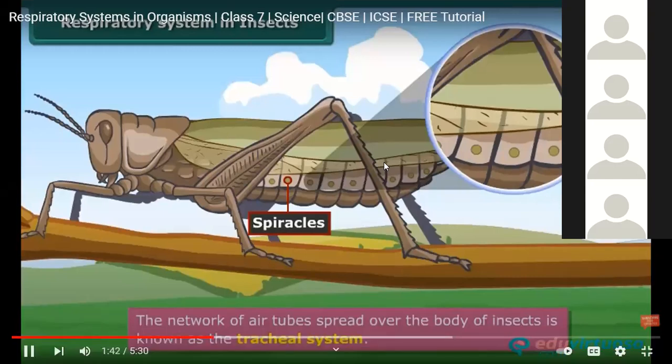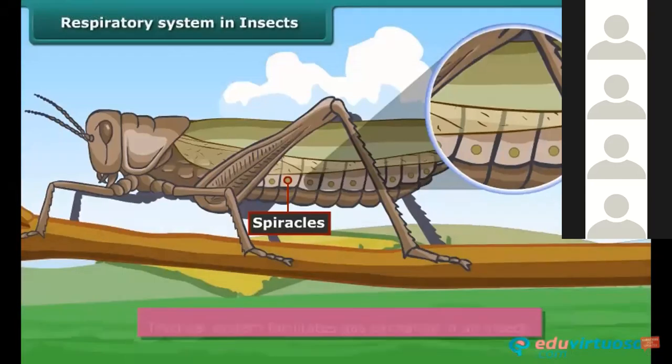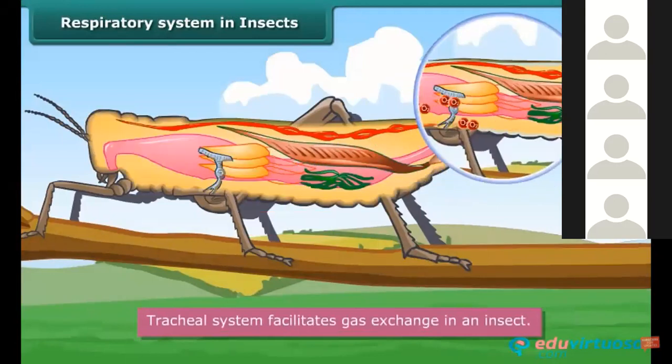These tubes are known as the trachea and they facilitate gas exchange. Oxygen reaches the cells through the tracheal system, and the carbon dioxide is received from the cells by the tracheal system and expelled from the insect body through spiracles.